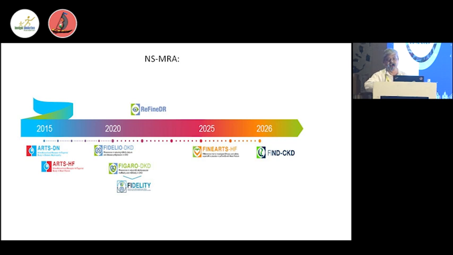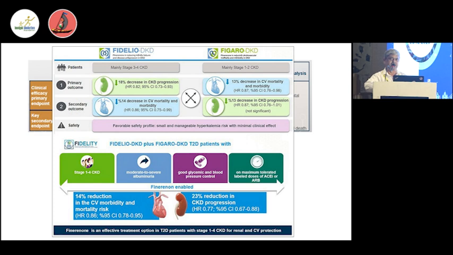So initially it is in the hands of the endocrinologist or diabetologist, subsequently the nephrologist, and ultimately the cardiologist. See, there are problems: infection is an issue, and AKI. These things have been evaluated extensively, and it is clear that in the presence of infection, not UTI but genital fungal infections, it is not a good drug. In those situations, you should stop the drug for the time being till it is clear. If it is recurrent and the patient is immunocompromised, you should not continue. AKI is not an issue; it is a very safe drug to use in AKI. Even some AKI patients have been studied with this drug.